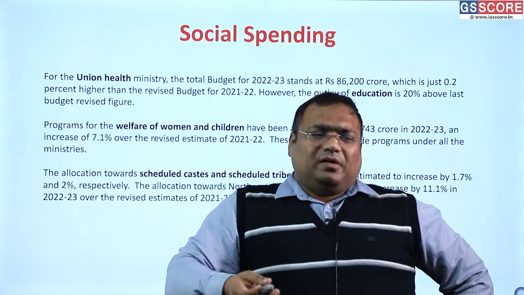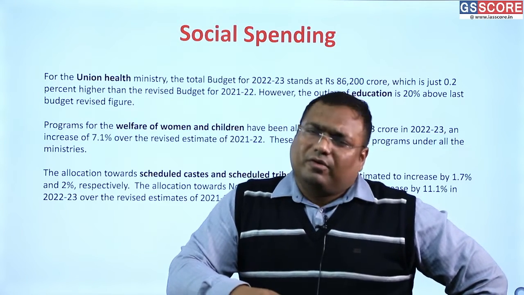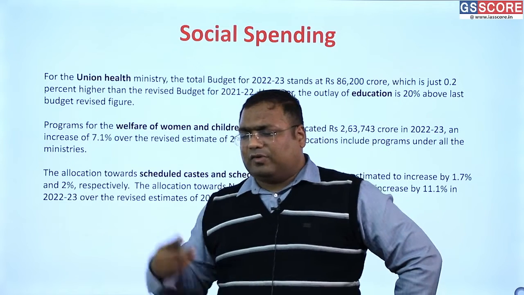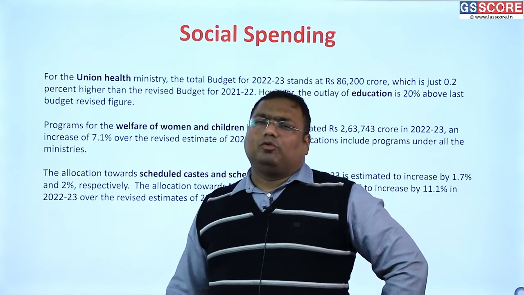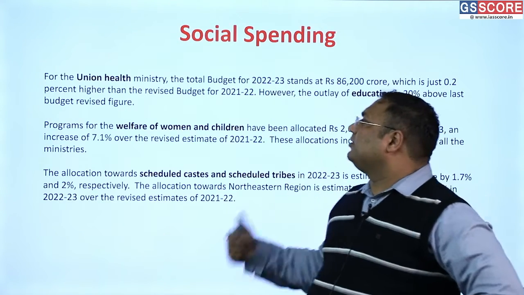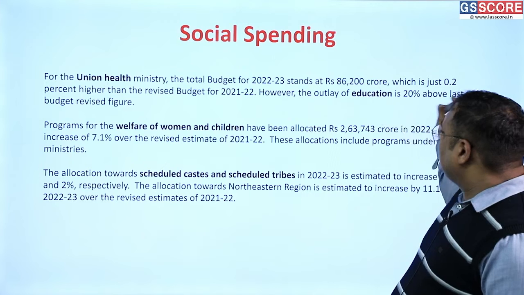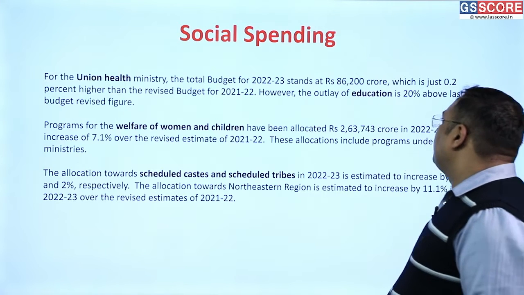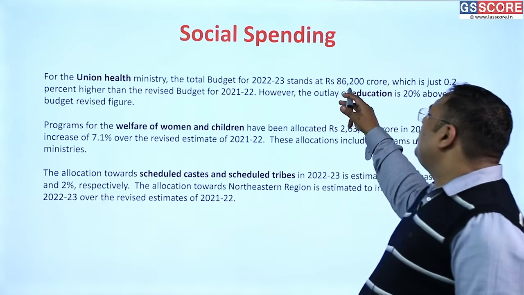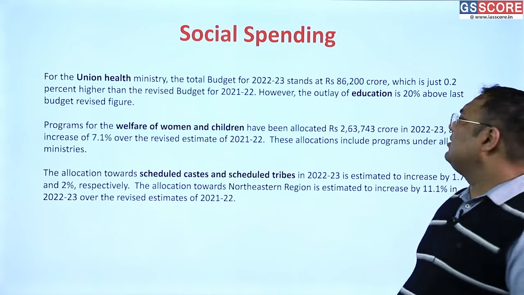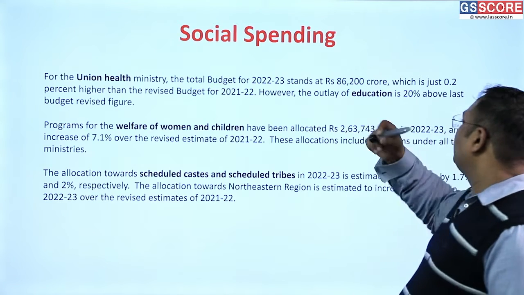And likewise, we have seen how different sources have contributed to our revenues, where we are going to spend, and we have looked into different aspects of budget making and the fiscal policy. Then towards the end, we must also look at what the budget says about the social sectors. So here, the health budget, I've already discussed it earlier, is around 86,200 crore rupees. Our total expenditure is 39 lakh crore. This would be almost 2.2% of that. Okay, and this is 0.2% higher than last year.